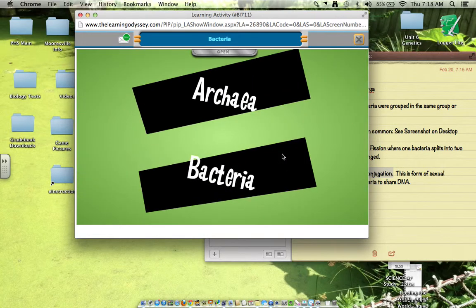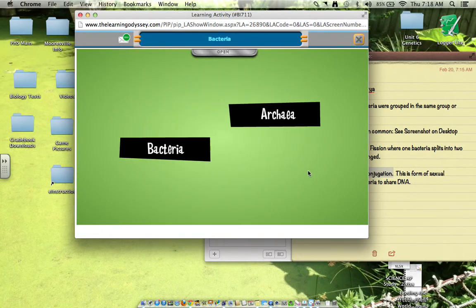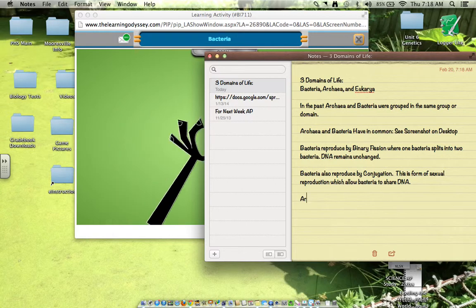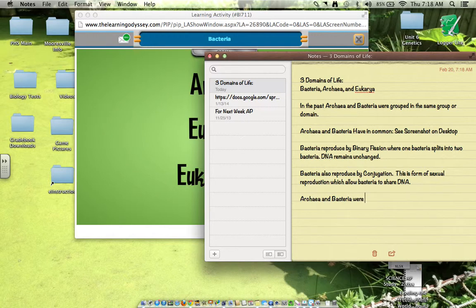Let's get this straight. Archaea and bacteria used to be grouped together and are structurally similar all the way down to how they reproduce. But advances in DNA processing have revealed that archaea are more closely related to eukarya, or the eukaryotes. You know, us.